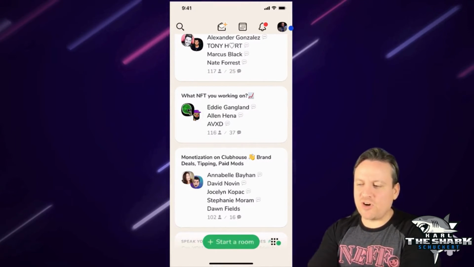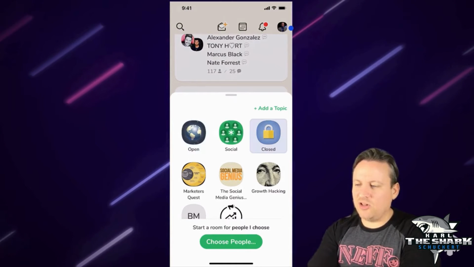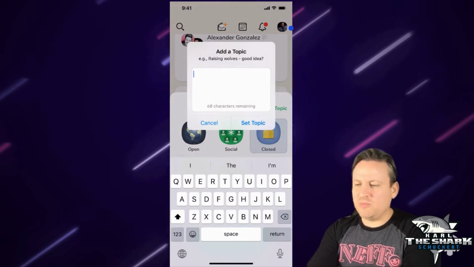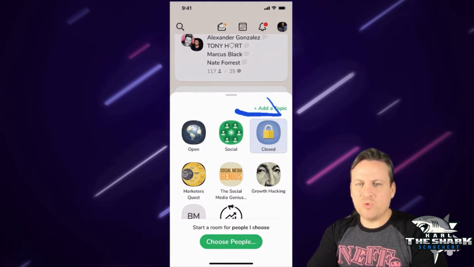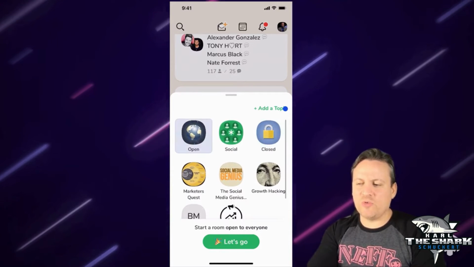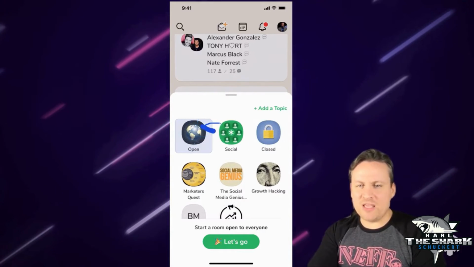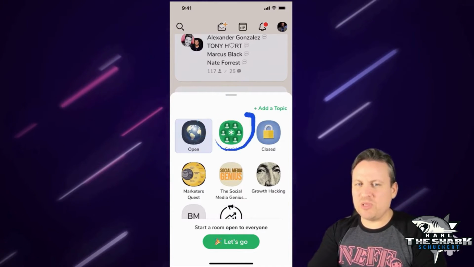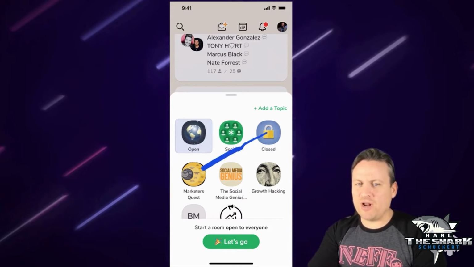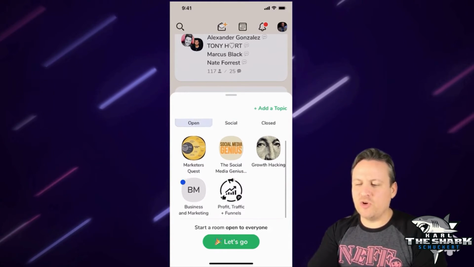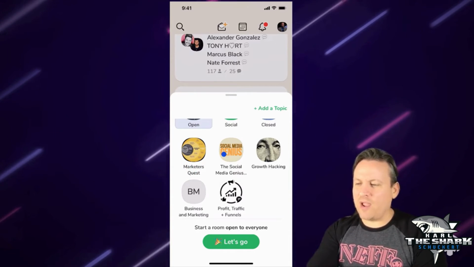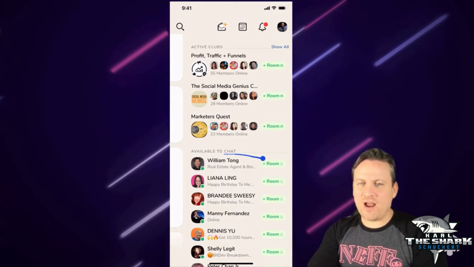Now, real quickly, I'm just going to start a room. I'm going to make it a closed room since it's just for us. I'm going to include a topic. So let me cancel that. You can see right here where it says include a topic, and they give you some different ways to start rooms. I could get a room where it's open, which is open to everybody. I could do social, which I believe is just the people that I'm currently connected to. You can do closed, which is private, you or someone else that you want to invite. Then you could do a part of the groups that you're in that you have permission to start rooms with. That's another way. And then the other way is I can slide to the right, or to the left, I should say,